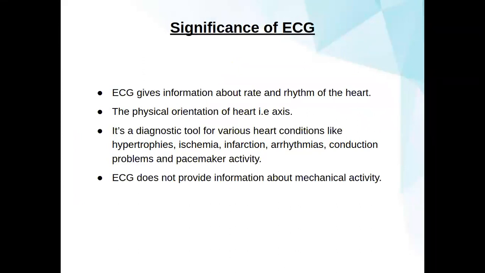Now, the significance of ECG. What can we find out from the ECG report? Basically, ECG gives information about the heart rate and the rhythm of the heart. The physical orientation, meaning the axis of the heart, we can also get from the ECG report. It is a diagnosis tool to detect hypertrophy, ischemia, infarction, arrhythmia, conduction problems, and pacemaker activity. ECG does not provide any information about mechanical activities. So these are some significance and drawbacks of ECG.